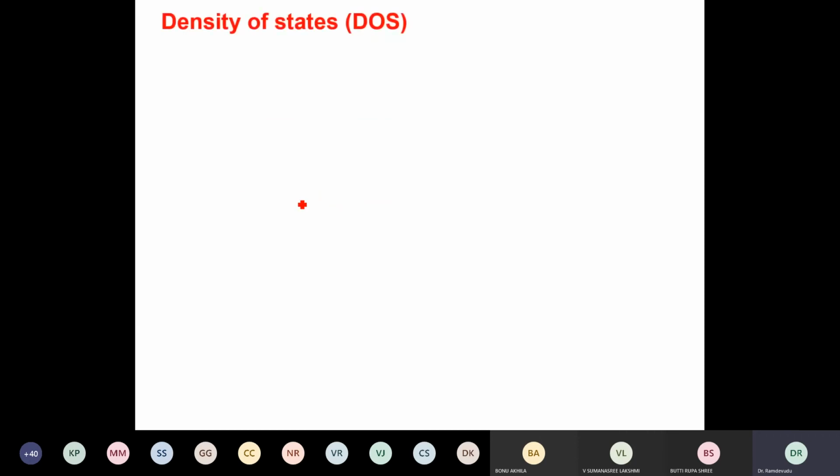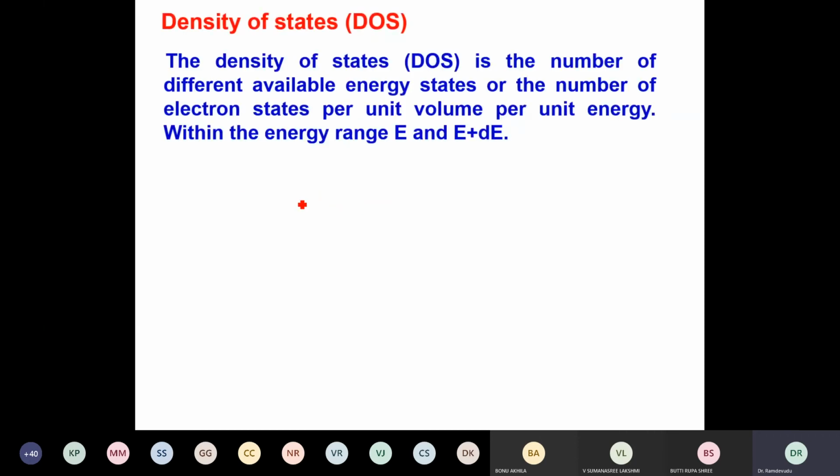Now we will define the density of states. What do you mean by density, and why do we require density of states? We require it because if we want to fill electrons in the available energy levels, we should know how many energy levels there are. If I have only 3 energy levels, each occupying only 1, then I cannot keep 10 electrons in them. I can keep only 3 electrons.